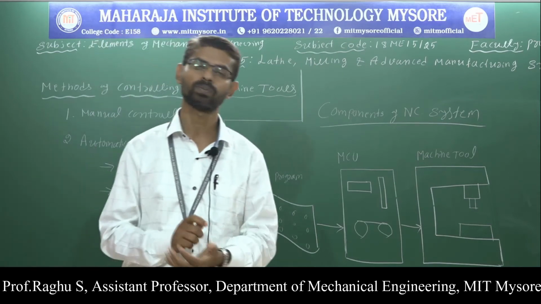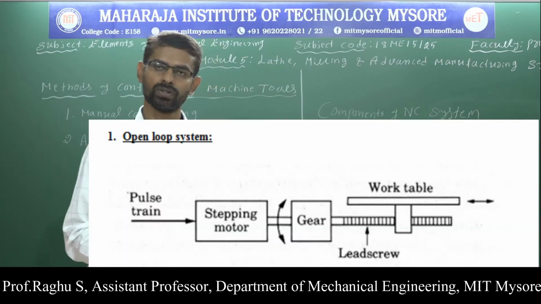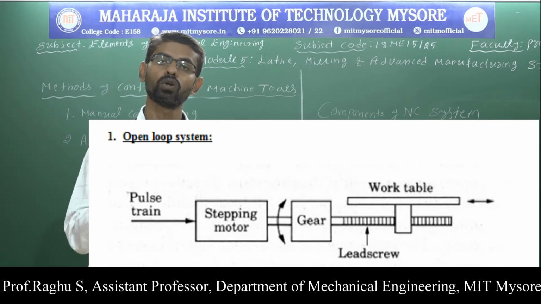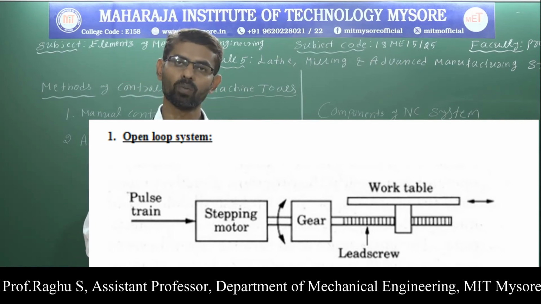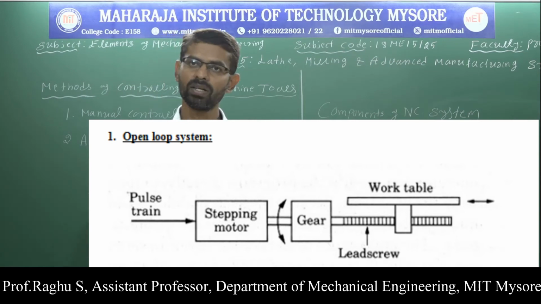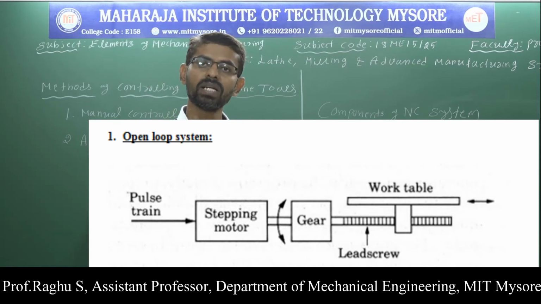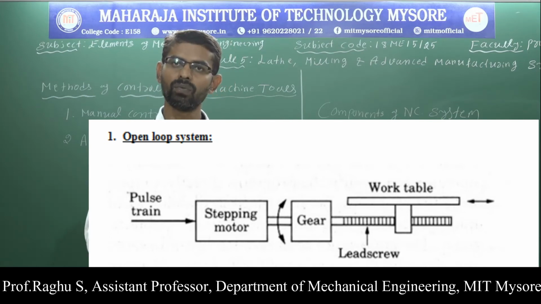Here we are using two types of control systems, open loop control system and closed loop control system. The figure shows the open loop system. This system does not use any feedback signal, and hence it is difficult to monitor the table position. As you can see in the diagram, the open loop system uses a stepping motor, which is driven by pulses sent by MCU. The stepping motor drives the lead screw, which drives the table. As we are not using any feedback signal, it is difficult to monitor the table position, and hence inaccuracy may take place in this system.